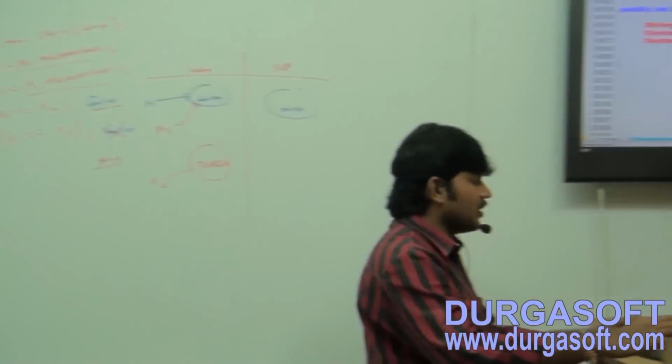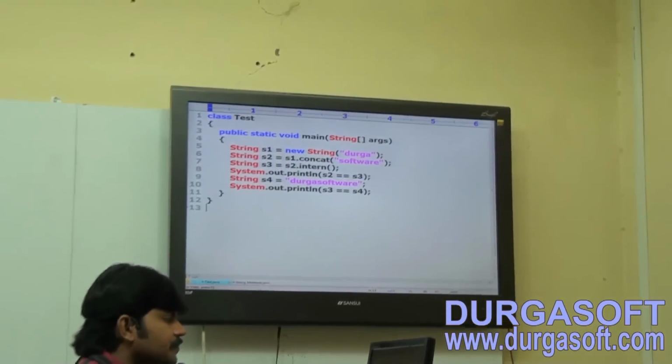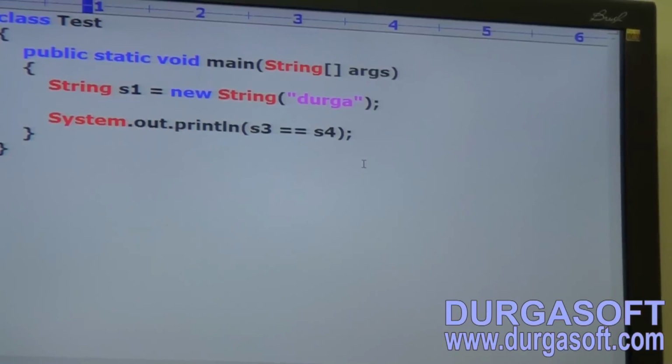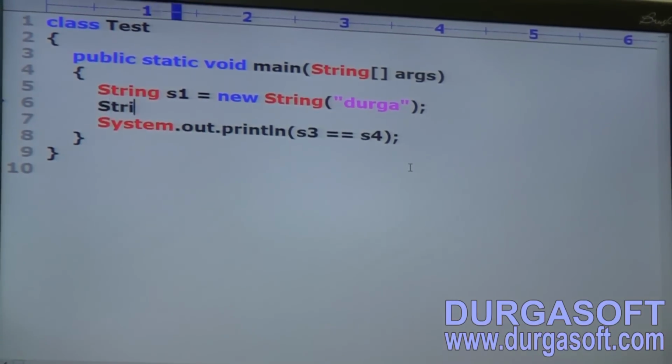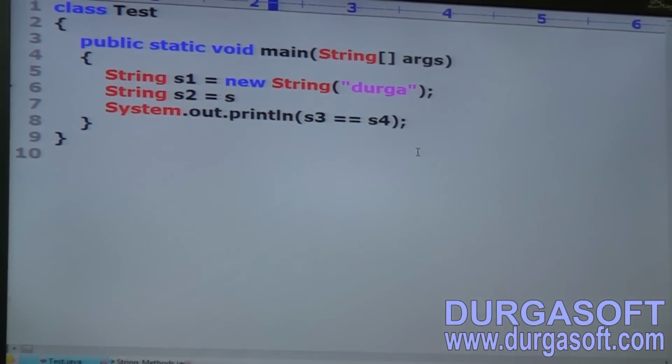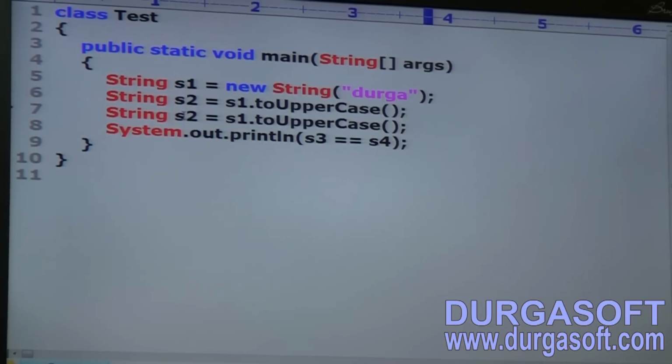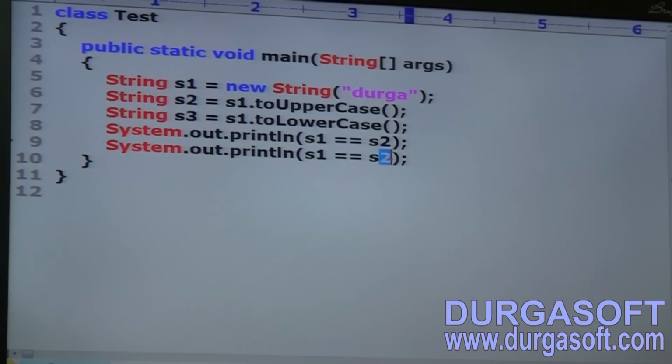Now observe, listen, have a look once. Can you please spell out the code? String s1 is equal to new String("Durga"). Next, string s2 is equal to s1.toUpperCase(), string s3 is equal to s1.toLowerCase(). s1 == s2, s1 == s3.